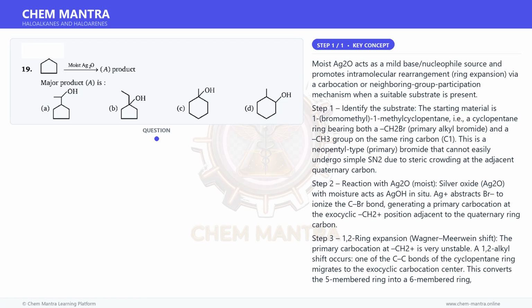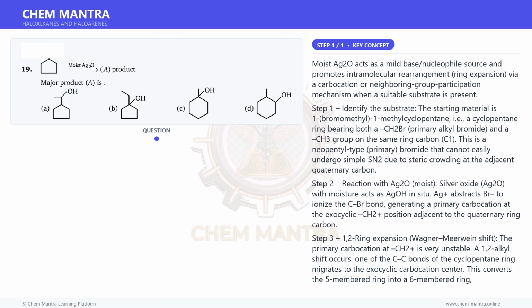Step 4. Trapping by OH-. The tertiary carbocation, the 1-methylcyclohexyl cation, is trapped by the hydroxide from moist Ag2O, AgOH, to give 1-methylcyclohexan-1-ol, a tertiary alcohol.